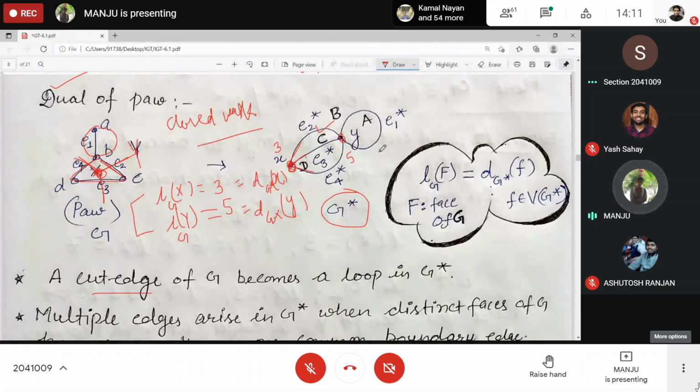And every loop contributes 2 to the degree. Clear? That's why it becomes this one.